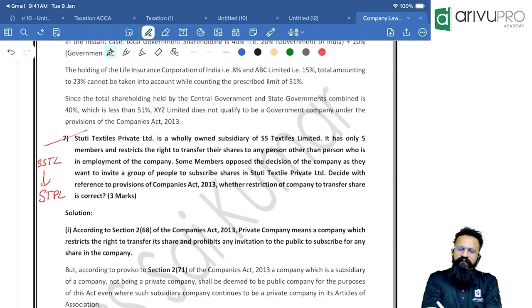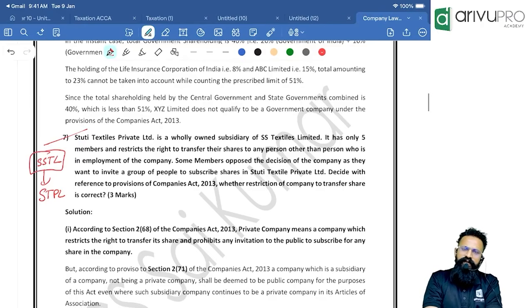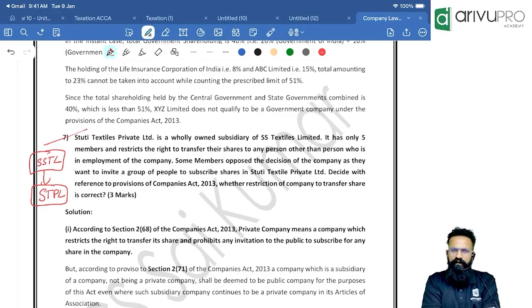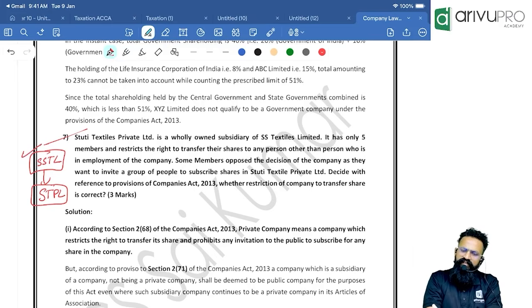What is this? See, this is a public company, this is a private company. Now you all know by now that if there is a subsidiary of a public company, it will be deemed to be a public company. Agreed? Now in the given case, what is the challenge, people? Because it is a public company, this is a deemed public company. Now what is the problem?